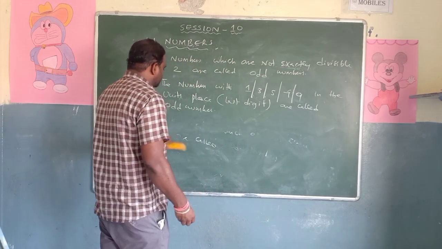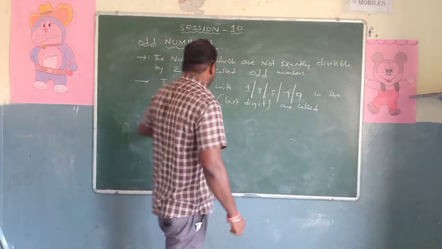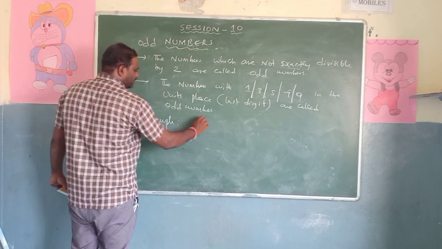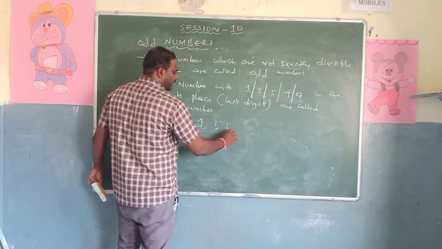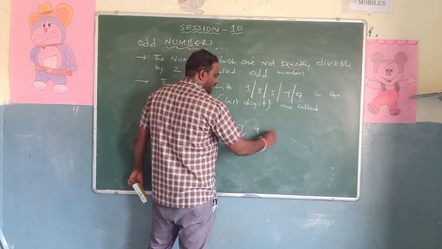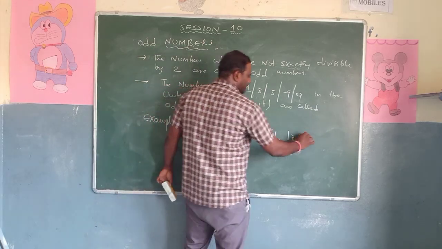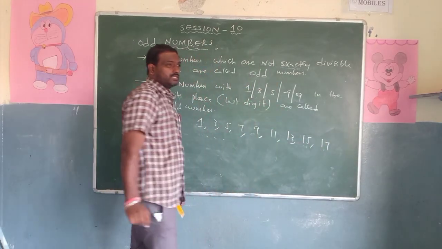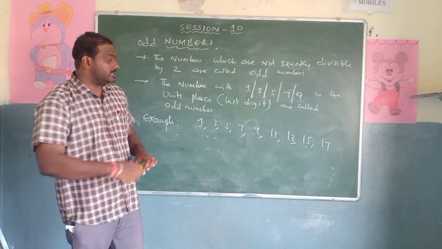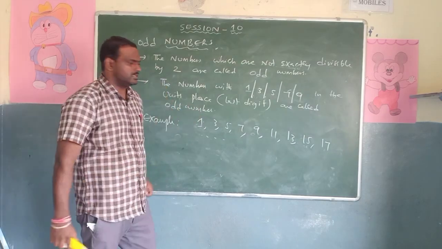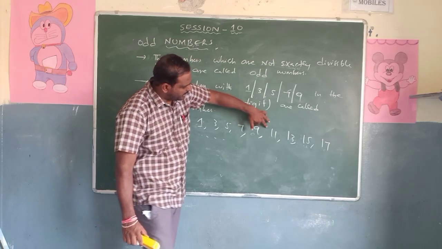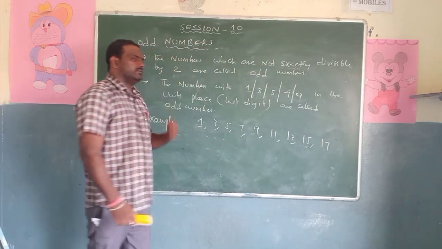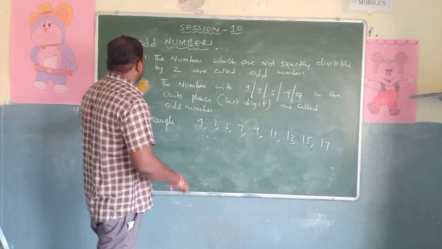Now, what are the odd numbers? So odd number starts from 1. Now the examples are odd number starts from 1, 3, 5, 7, 9, 11, 13, 15, 17 and so on. All these are called as odd numbers. Look at this example. The multiples of 2 are the even numbers: 2, 4, 6, 8, 10, 12, 14, 16, 18 and so on. These are all 1, 3, 5, 7. Right?